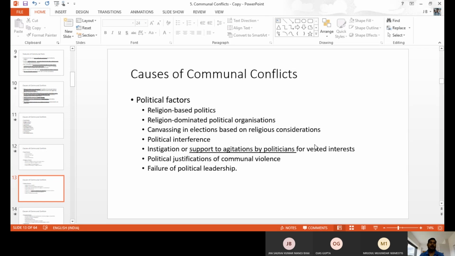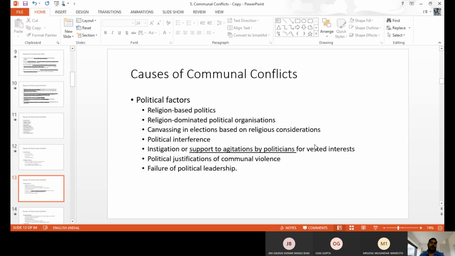Because of this type of political relationship with religion, it is also a reason for communal violence. At that time only one religious group gets the advantage, the chance, the benefit, and the other religious group does not get it. So slowly a type of revenge happens. That is also a reason for communal violence, that is political reason.